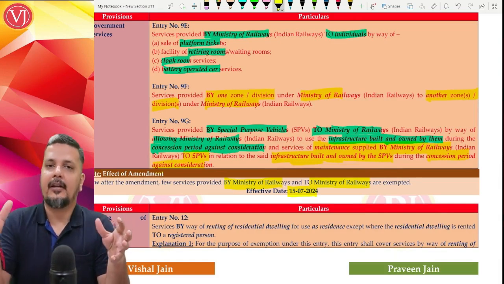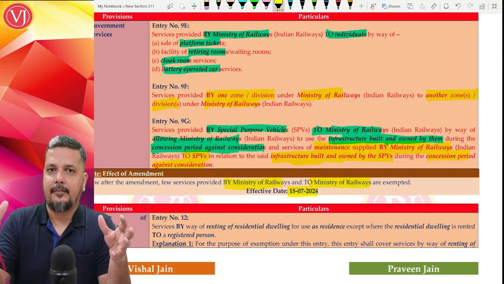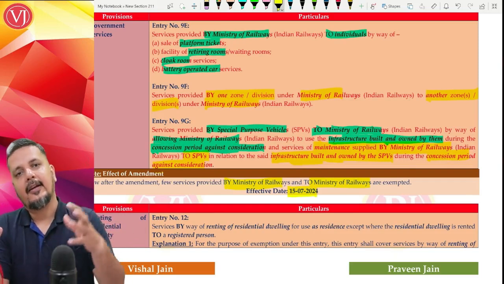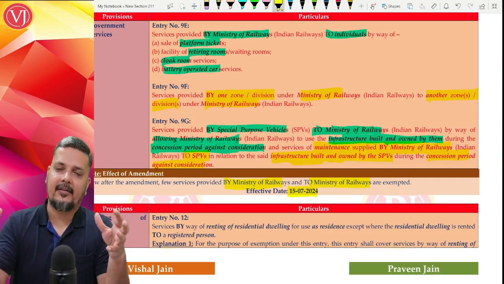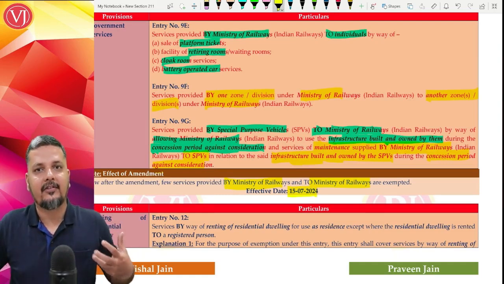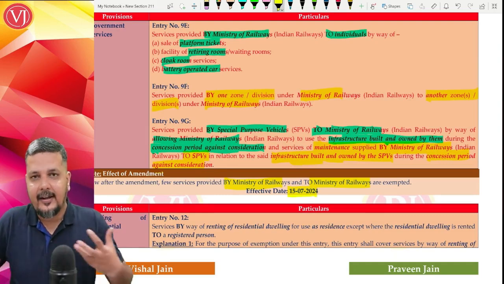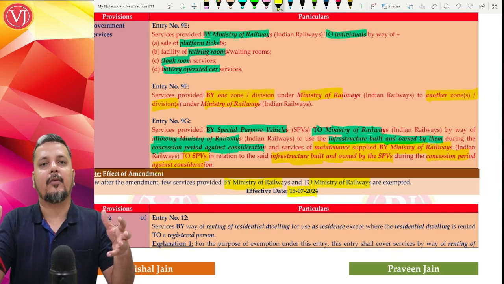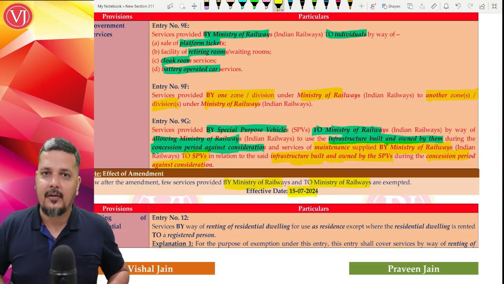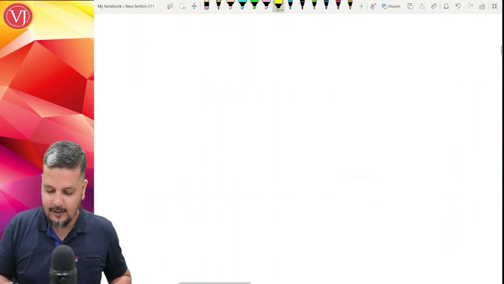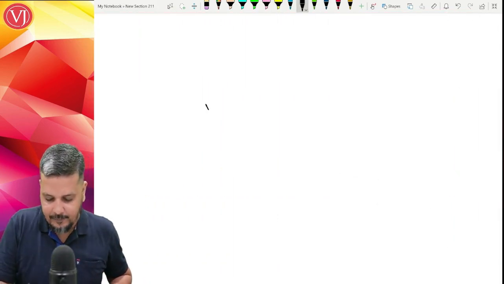So basically understand, supposing a private railway station is built by Adani. Adani will give Indian Railways that infrastructure to be used by them for a consideration. That is exempted. And then Indian Railways will give Adani certain maintenance services because they are going to maintain. Indian Railways will take over the railway station under their charge, and they will take care of the maintenance part. So Indian Railways giving services to Adani in terms of maintenance services against a consideration during that same concession period is exempted. So here it is two way.